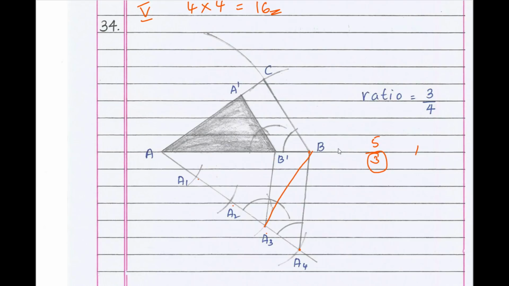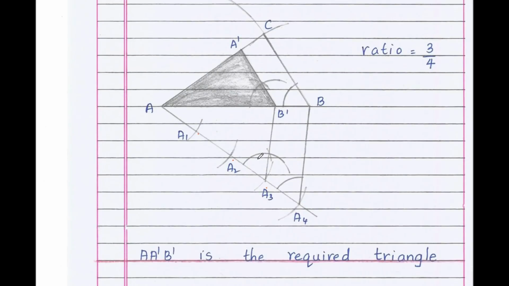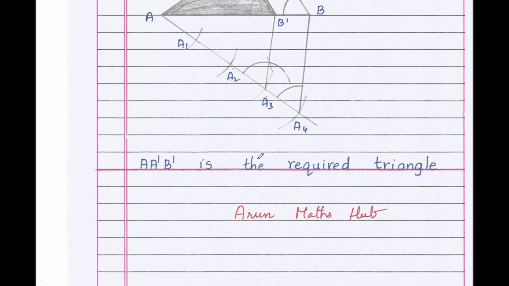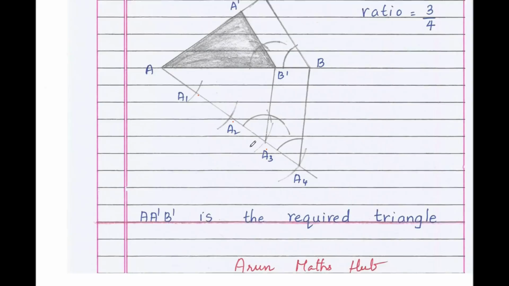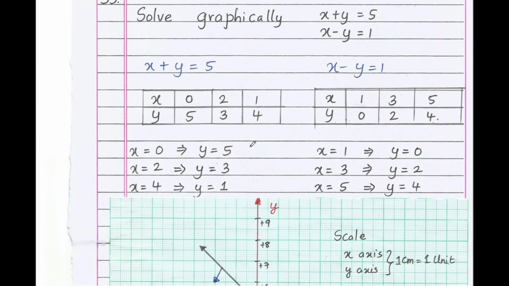You'll be joining the third point. So remember this trick. It will be a little bit useful for your exam. Otherwise, if you have already learned this construction, then you can directly do it. So write one statement: A dash B dash is the required triangle.